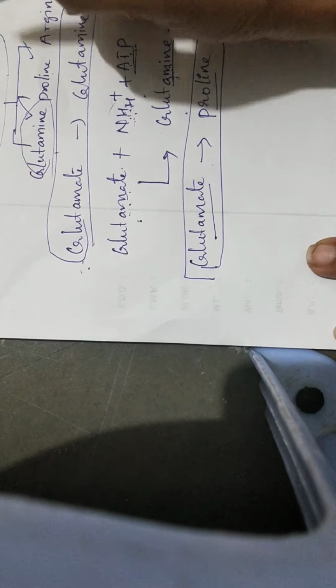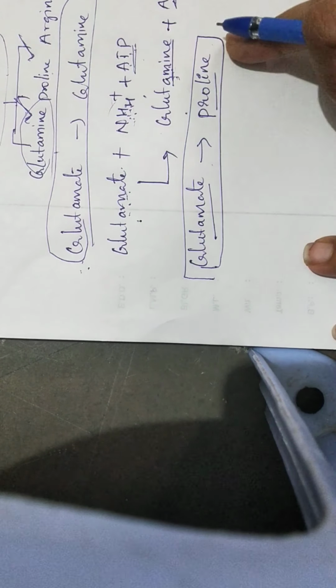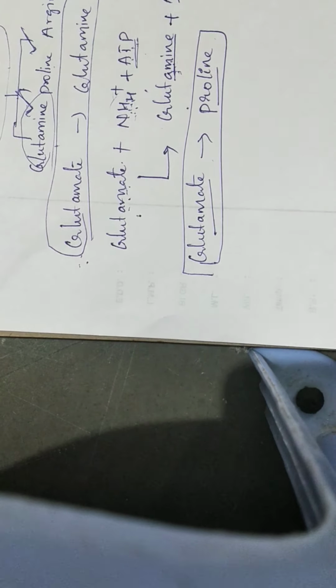Whatever I ticked, all are amino acids. So from glutamate to proline, glutamate is also an amino acid. Amino acids are 3 types. Acidic amino acids. So I am writing here: acidic, basic, neutral. 3 different types of amino acids are there.